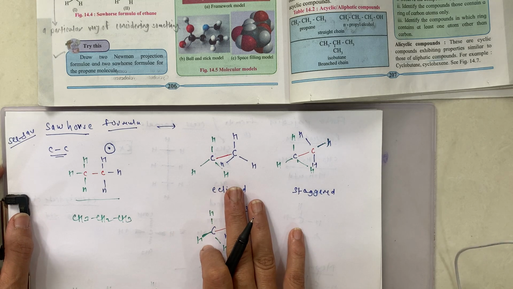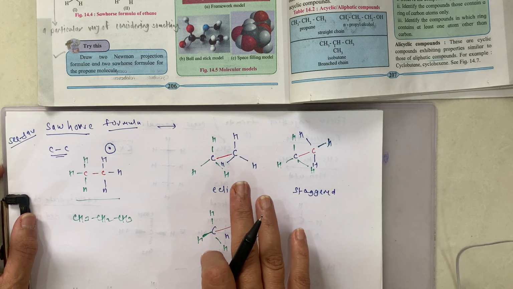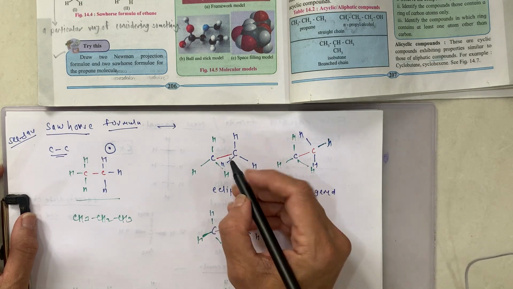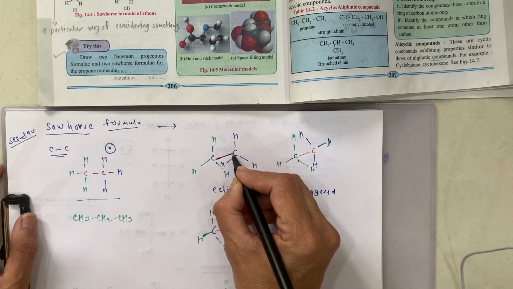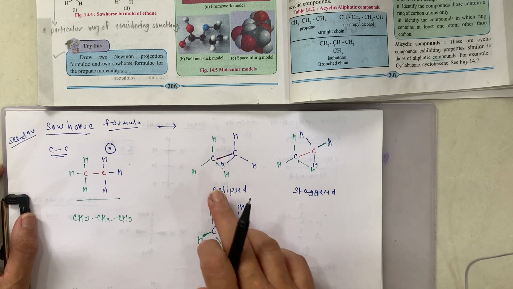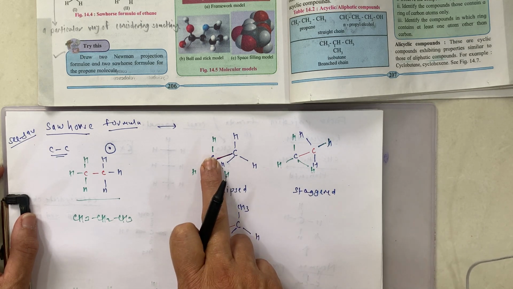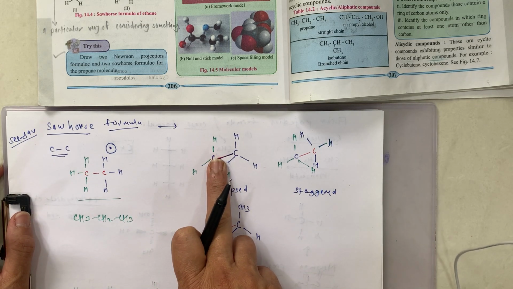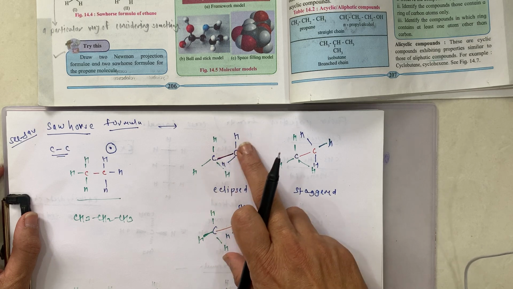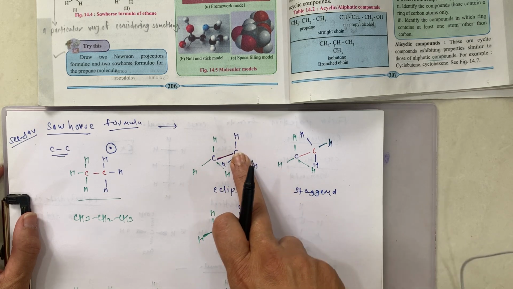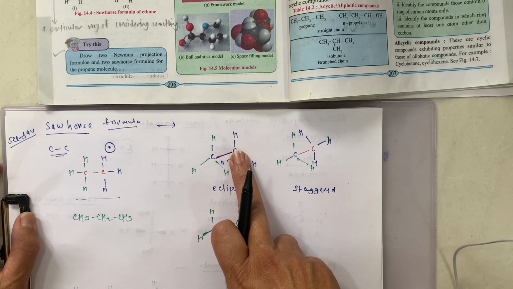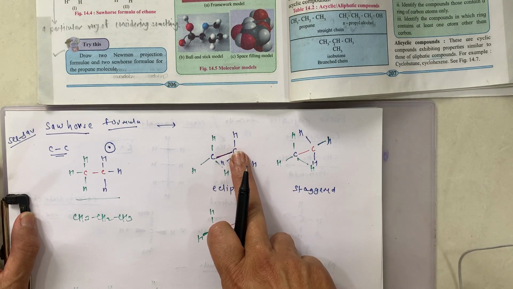What we had seen in this representation: a C-C single bond is represented by a long slanting line. This is a slanting line, okay. The lower end of the line represents the front carbon. This is the front carbon. And the upper end is the rear carbon. You can easily understand with the three-dimensional structure. When we meet in the classroom, I will show you the ball and stick model, so you can easily understand this.